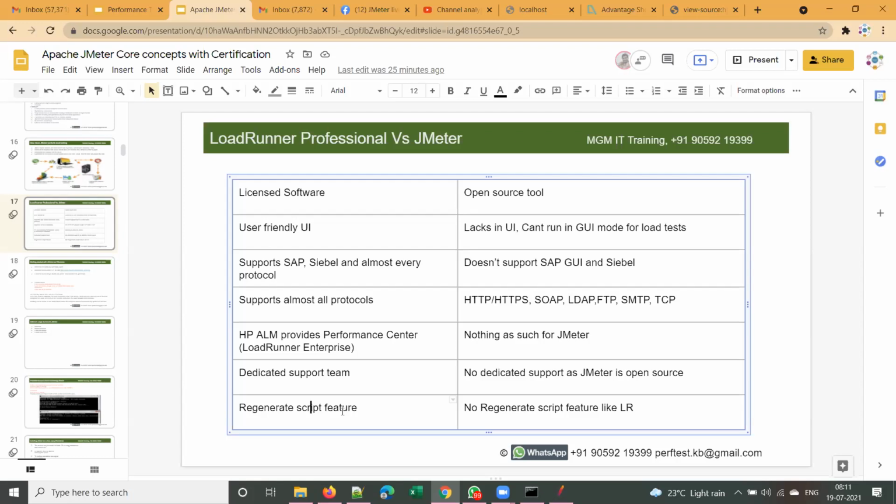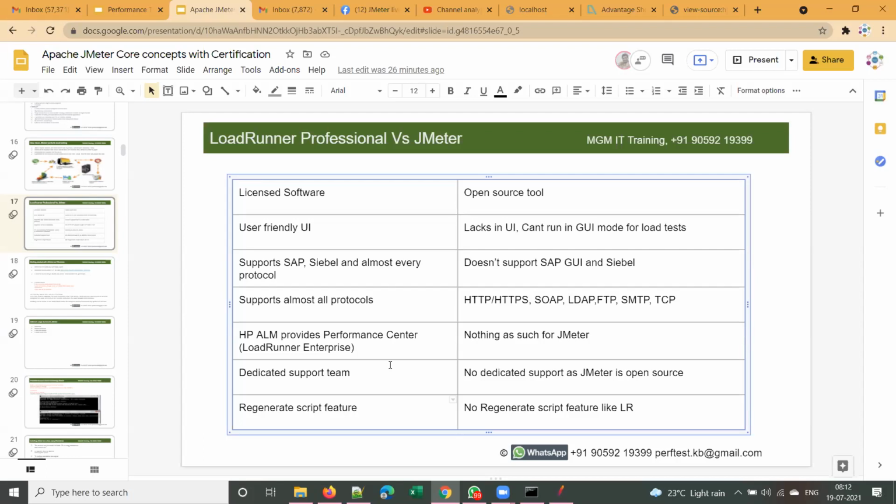And if they ask you which performance testing tool you recommend, or which one you are comfortable with, LoadRunner or JMeter, they will ask you this question also. So coming to the first question, which tool do you recommend? Can someone try to answer that? LoadRunner, sir.